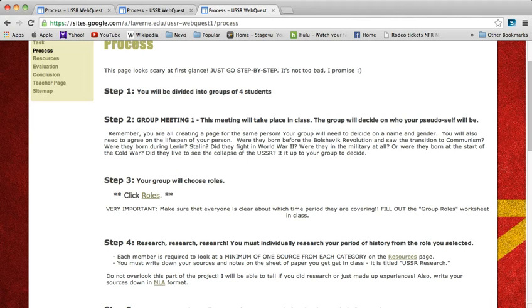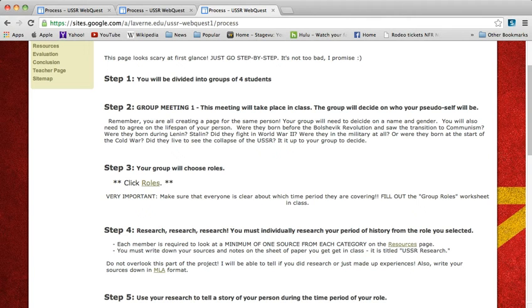This is where the group needs to decide who their pseudo-selves will be. They need to agree on if the person is male or female. They will also need to decide on a name. They need to figure out: was the person born during the Bolshevik Revolution, or were they born later during Lenin, Stalin, World War II, or just at the start of the Cold War? Did they see the collapse of the USSR? They need to figure it out and decide as a group, as long as their pseudo-person lived during the Cold War.